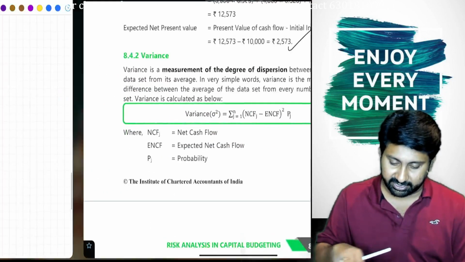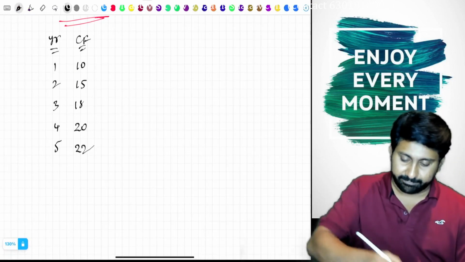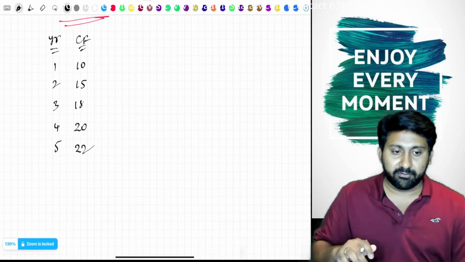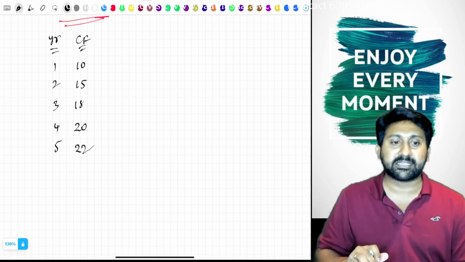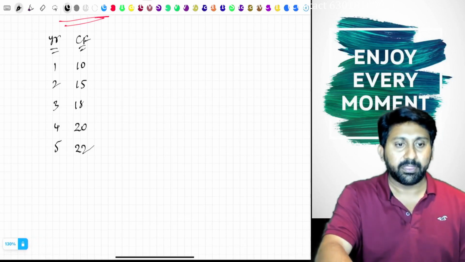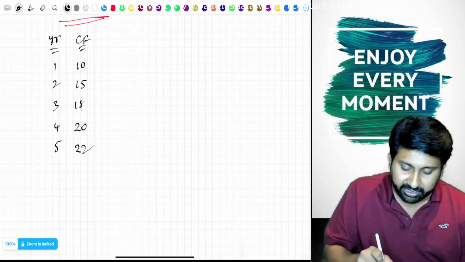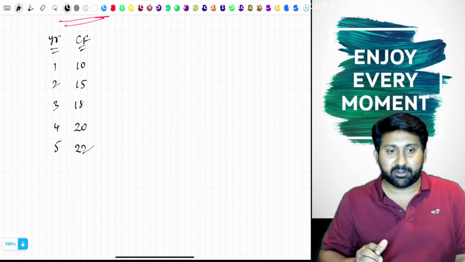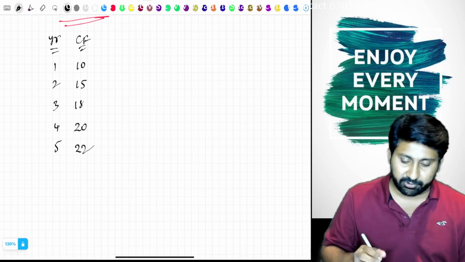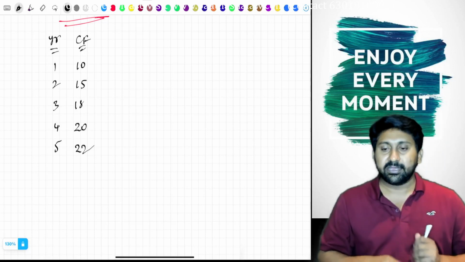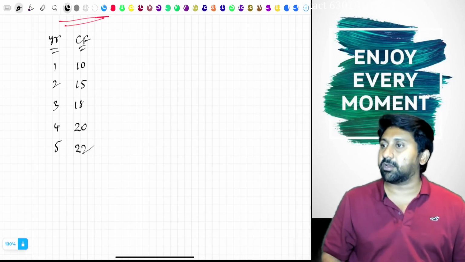Okay, let us understand. See here. I have taken 5 years of cash flow. There are 5 different estimated cash flows I have taken. I say like this: a person came from the examination hall.